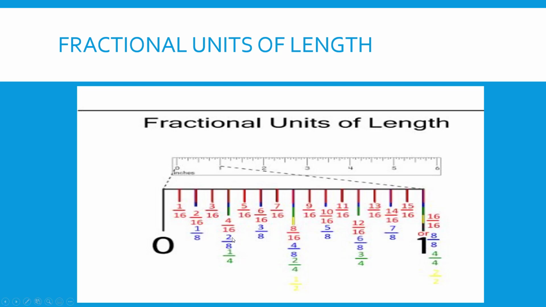And if you noticed a minute ago, I said 2/8 right here, and 4/8 right here. That is not an accurate way to say it, because 2/8 can be reduced down to 1/4 inch. So if I'm looking at this tape measure, I understand it's broken up into 8 equal parts, 16 equal parts, and we've also broken it up into 4 equal parts and 2.